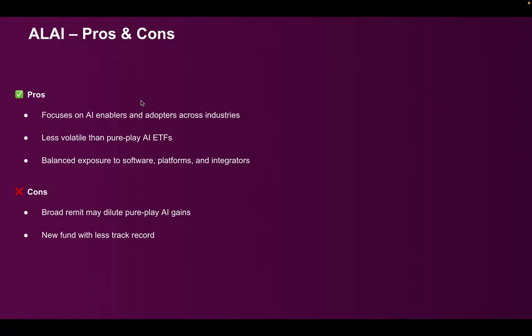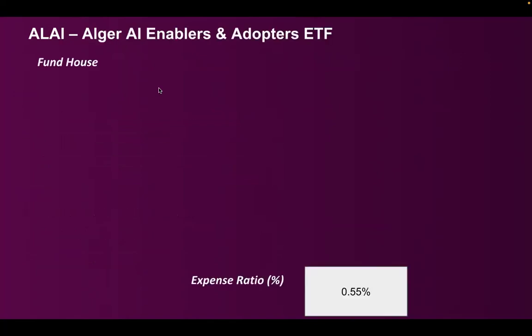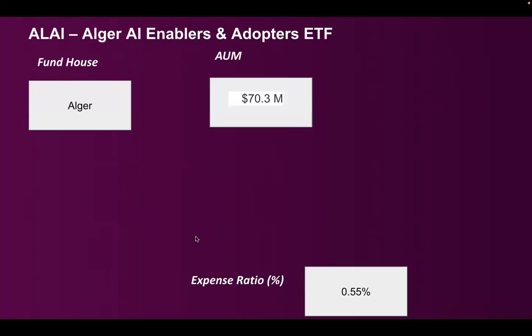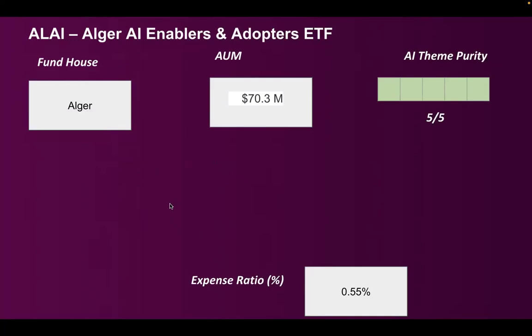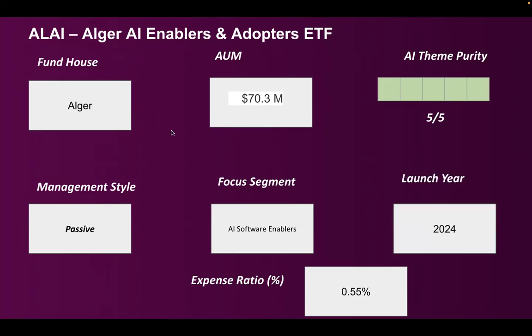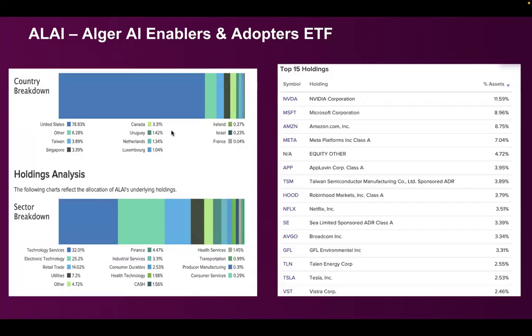This is a new fund with very limited historical data, and the asset base is very small right now. The expense ratio is 0.55, still on the higher side. Only $70 million AUM. So 5 out of 5 as a proper AI theme fund. Passive management. Focus segment is AI software enablers. So let's look at the companies. It was launched in 2024, again very recently.